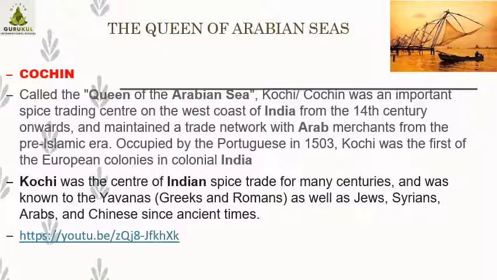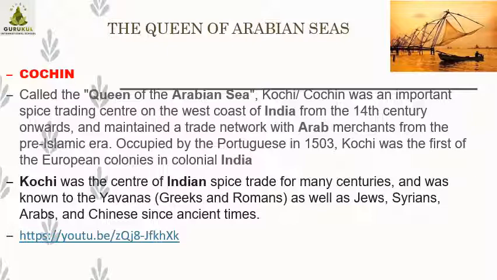The Queen of the Arabian Seas. Again, this place is also from India. Cochin, also called Kochi. It is in the state of Kerala. Kerala is one of the states of India, lying near the Arabian Sea. That is the coastal part, a coastal state you can say. So Cochin is from there, and it is called the Queen of the Arabian Seas.